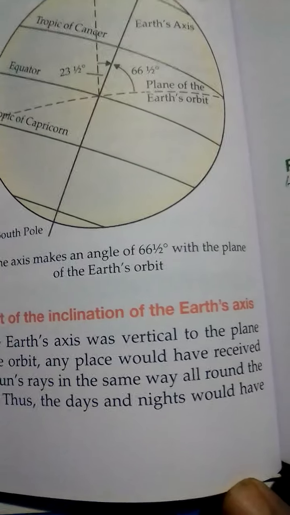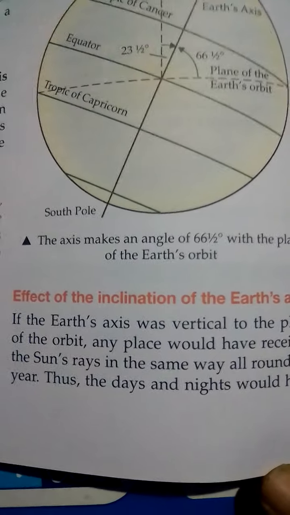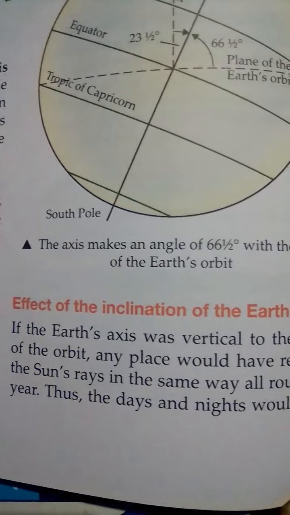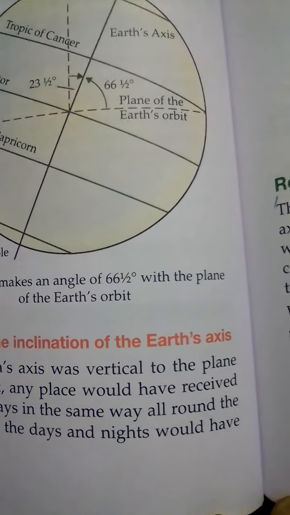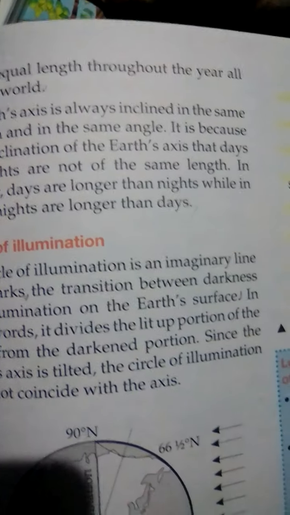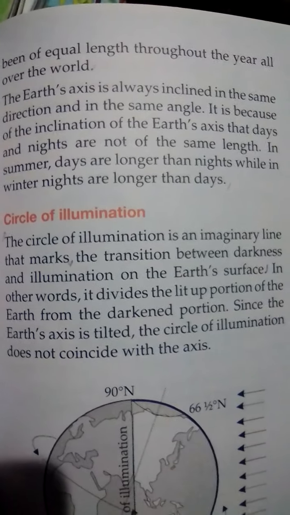Effect of the inclination of the earth's axis. If the earth's axis was vertical to the plane of the orbit, any place would have received the sun's rays in the same way all around the year. Thus the days and nights would have been of equal length throughout the year all over the world.